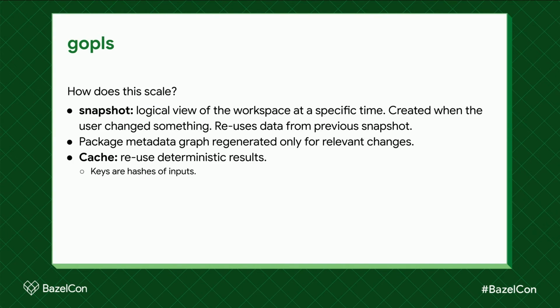Underlying all of this is a generic in-memory cache for reusing results of deterministic functions. I'm going to be really vague about this because it can be used for just about anything in GoPlease. The keys to this are hashes of all of the inputs to the functions, and the values are whatever the outputs are. For example, we certainly want to cache diagnostics and type information.